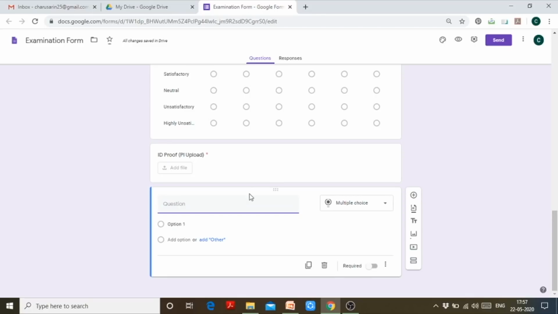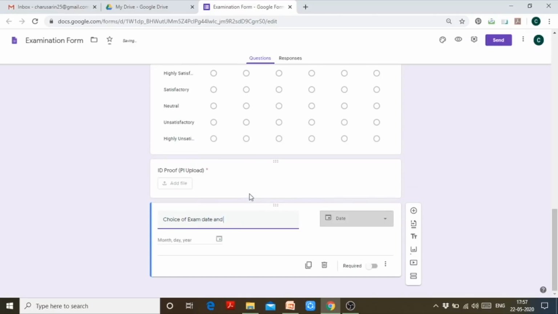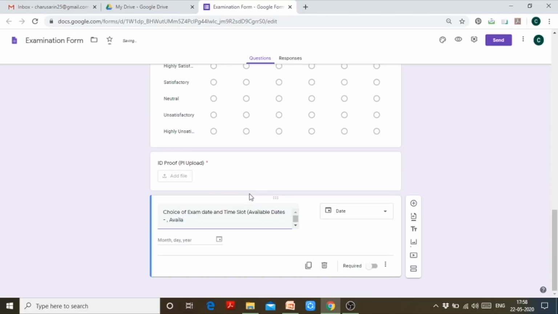Okay. Now, let me ask the choice of exam date and time slot, right? So I can write here available dates and available time slots, to tell them to select only in between these dates and slots.